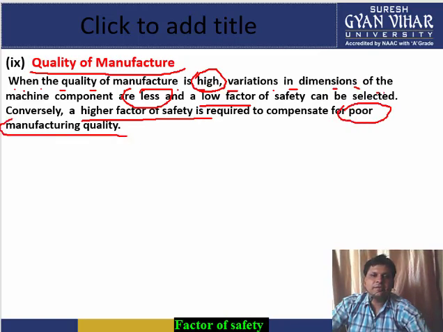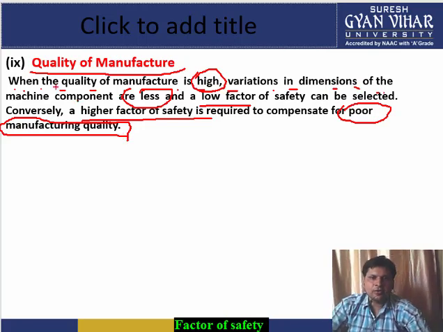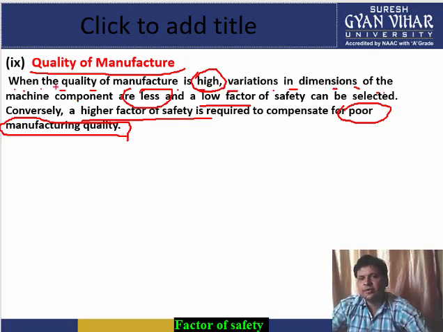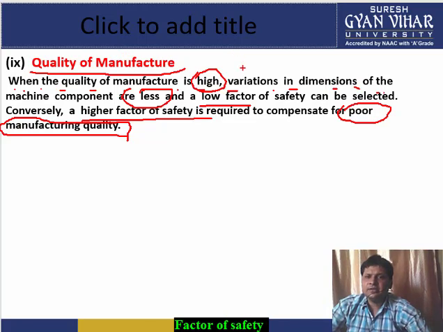You might get confused in this point, since it is talking about the quality of manufacturing. This is not about the quality of product, this is about the quality of manufacturing. If a material has been manufactured very accurately and there is a high quality of manufacturing, in that case you can take the factor of safety less.